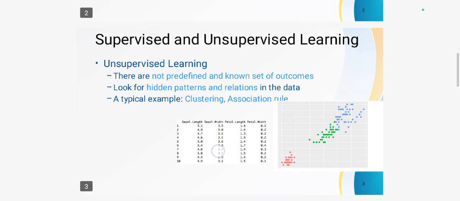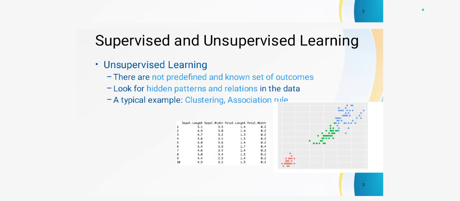Then the unsupervised learning algorithm can be used in various learning algorithms, such as k-means clustering algorithm, KNN algorithm, that means K nearest neighbor. Then hierarchical clustering algorithm, then neural network, then a priori algorithm.